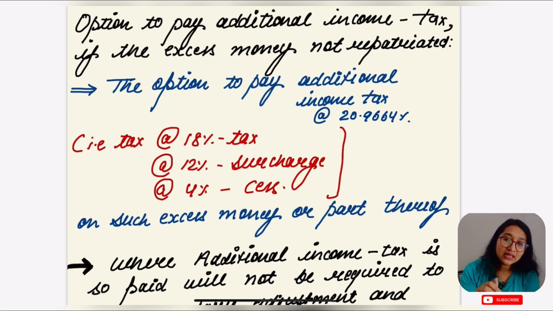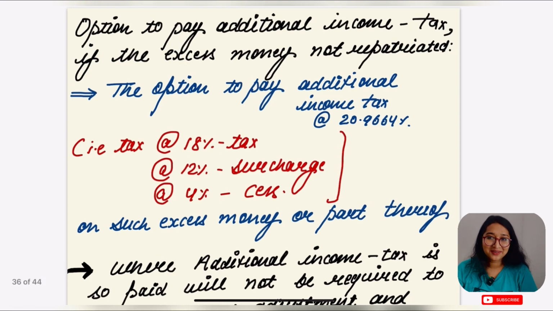Until which date? Until you receive back that excess amount in India, till then the government is going to impose tax on that deemed advance amount.